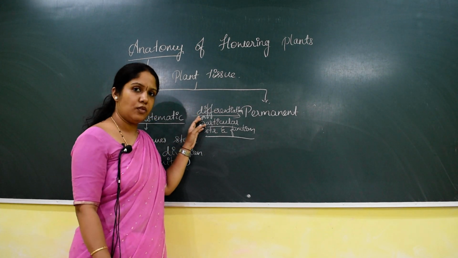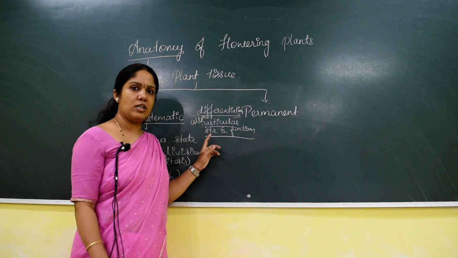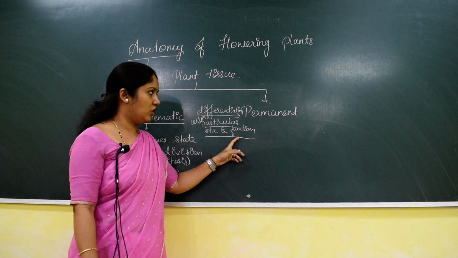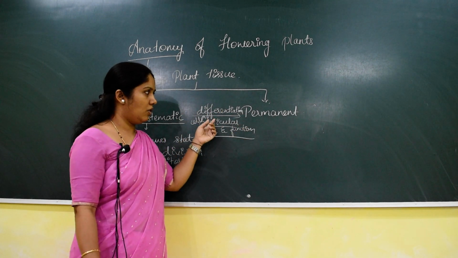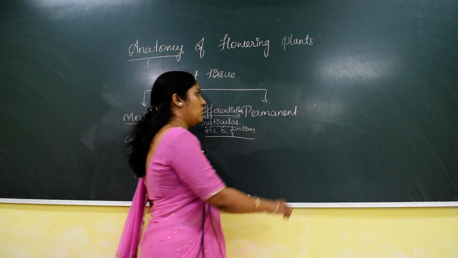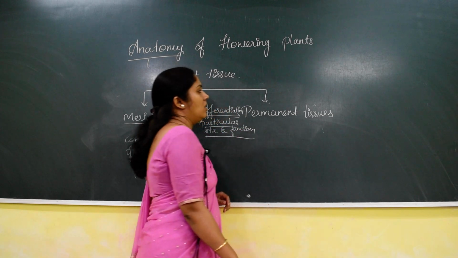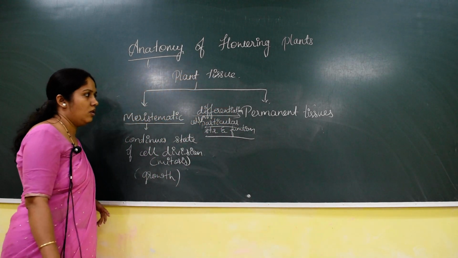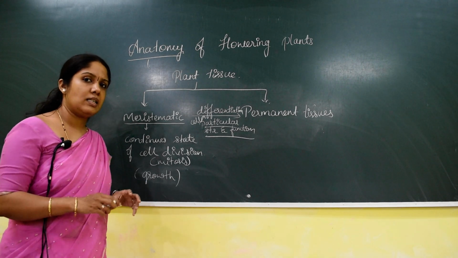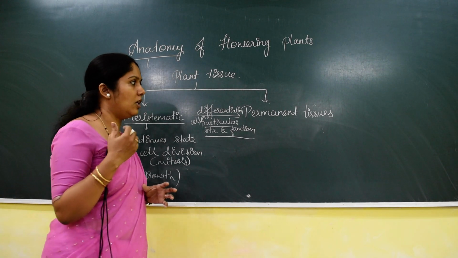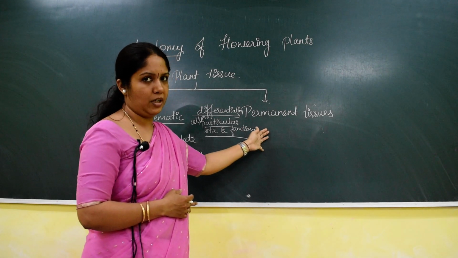So differentiation is a phenomenon where cells acquire a particular structure and gain a particular function. When the cell undergoes differentiation, it will be converted into permanent tissue. If any cell is undergoing differentiation, it is acquiring a particular structure and gaining a particular function. Then that tissue will be termed permanent tissue.